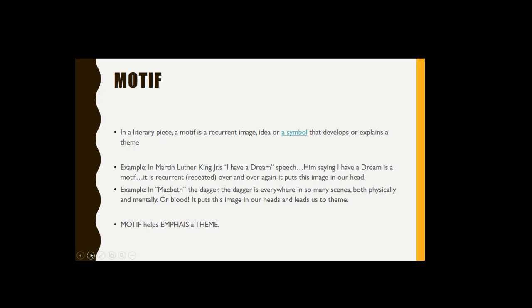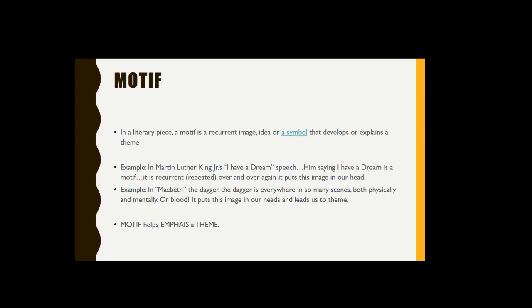Okay, so a motif in a literary piece is a recurrent image, idea, or symbol that develops or explains a theme. For example, in Martin Luther King Jr.'s "I Have a Dream" speech, him saying "I have a dream" is a motif. It's repeated over and over again, and it puts this image in our head.